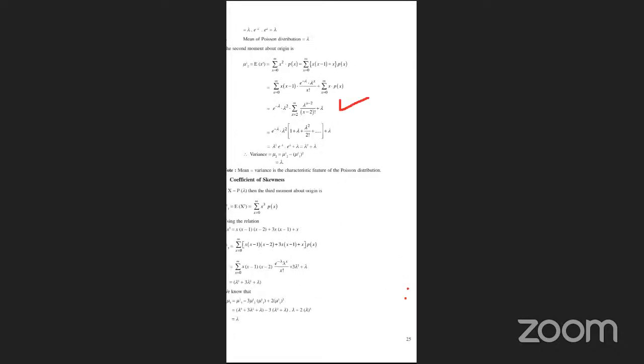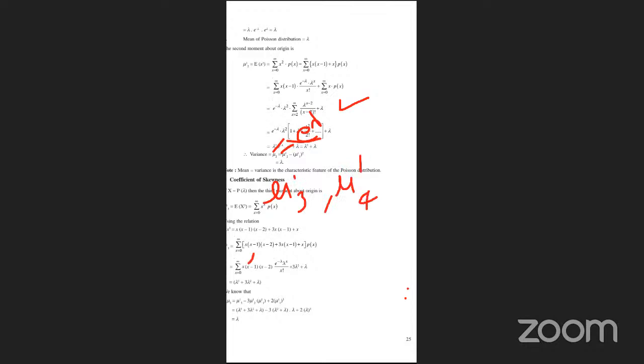Now substitute the 2 value, 3 value, and so on up to infinity. This total term is equal to e power lambda. Outside is e power minus lambda; e power lambda cancels, so we get lambda square plus lambda. In the same way, find mu3 dash. This is homework: mu3 dash and mu4 dash.